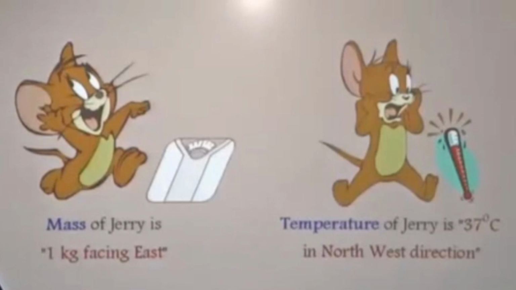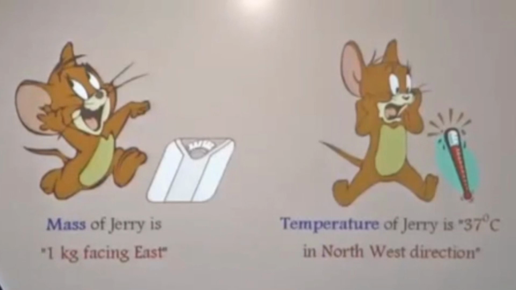And temperature of any other person is 100 degrees Celsius, or 102 degrees Fahrenheit. We can say anything, but we don't want the direction. Is it, children? Whatever direction mass and temperature are in, it will be the same, is it? So for scalar quantities only the magnitude is sufficient. Have you all understood?